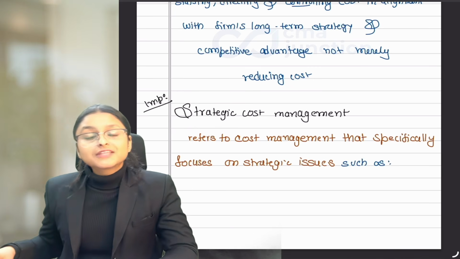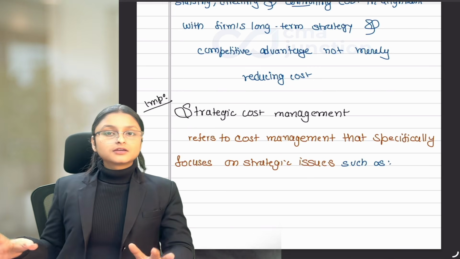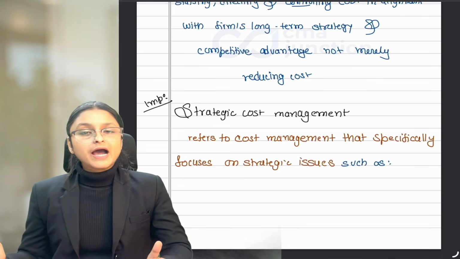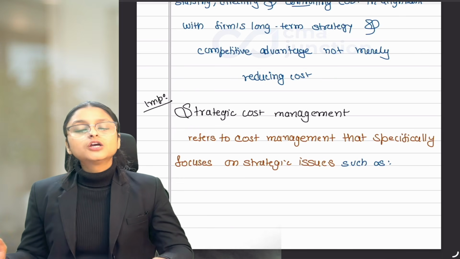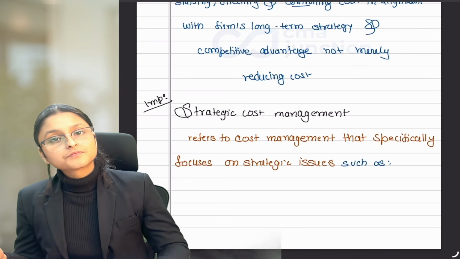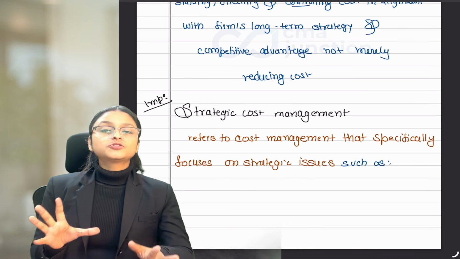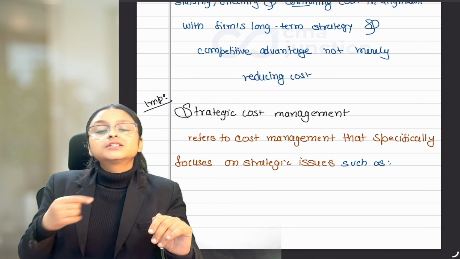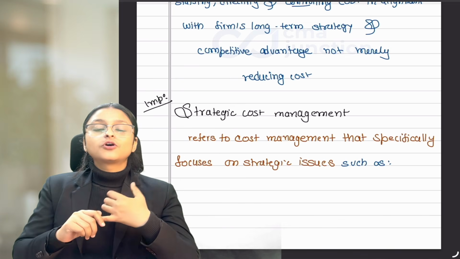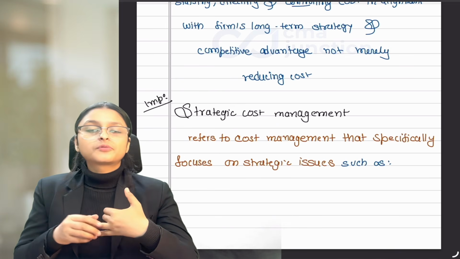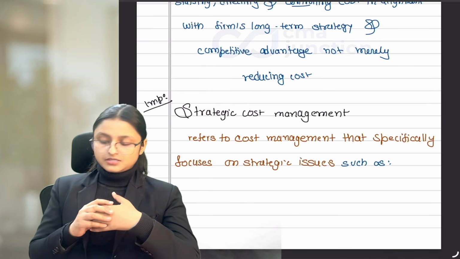So we have understood that organizations can take two types of strategies. Either they can become product differentiator or they can become cost leader. Now, if you focus on becoming cost leader, then what is your issue? To reduce the cost, to increase your productivity, to increase your efficiency.